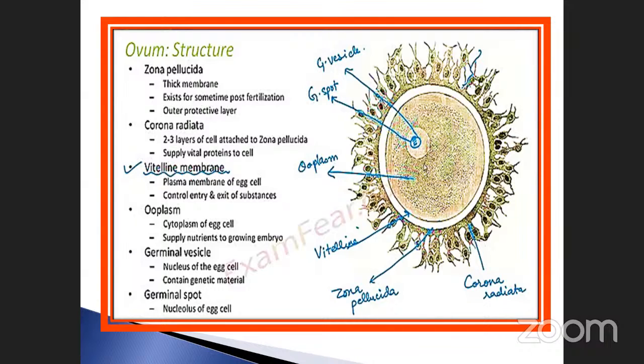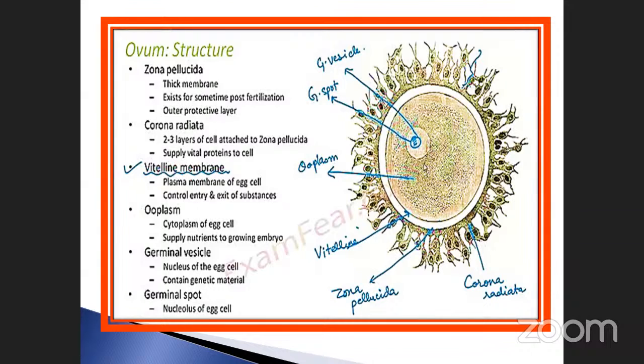For the next one, the germinal vesicle. On the inner side there is a structure called the germinal vesicle. The germinal vesicle is the nucleus of the egg cell and contains genetic material. Note it down, this is very, very important. It is considered the nucleus of the egg cell and contains genetic material. Already you know about DNA as a genetic material.